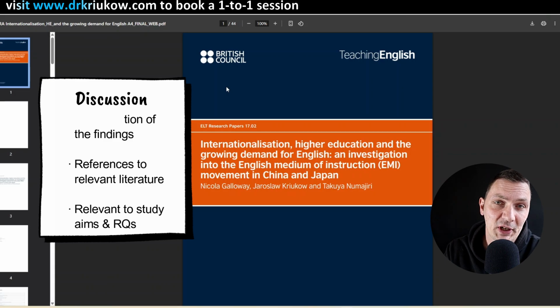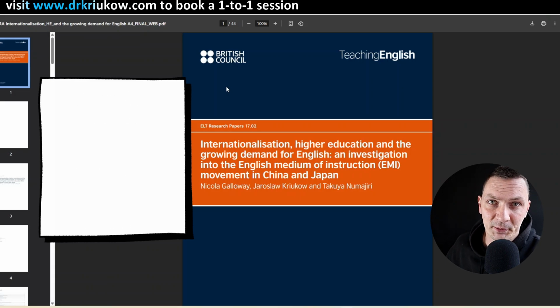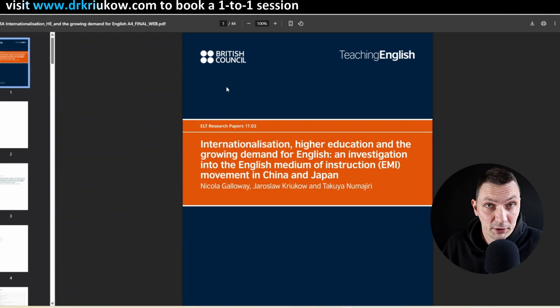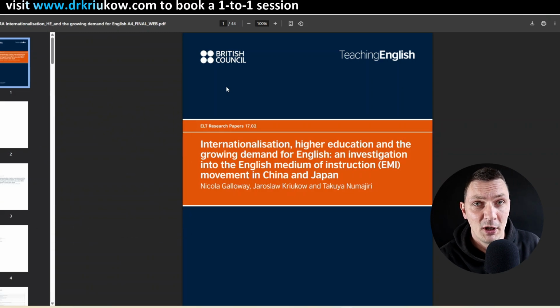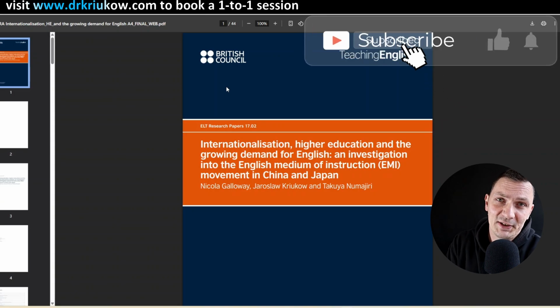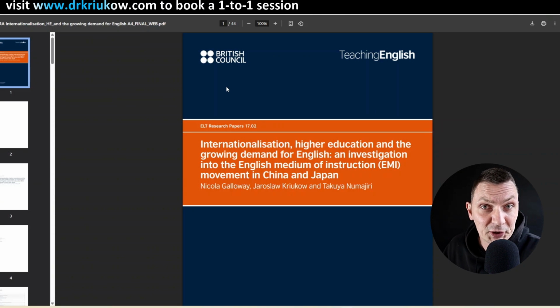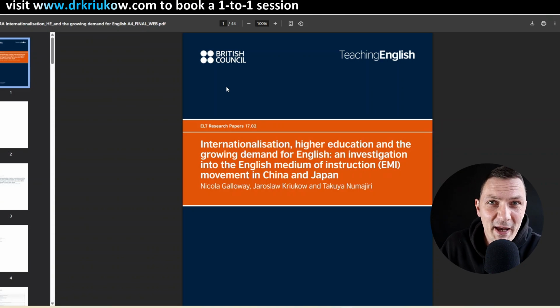And as I often say, the discussion chapter is like cooking with your ingredients. So if in the results chapter you're laying out all the ingredients in front of the reader, then in the discussion chapter you're letting them know what to cook with these ingredients. So these chapters complement each other. The discussion has to be based on that previous literature that you also presented to the reader, so they know what's happening, and then it has to be based on the findings, on the results of your study.